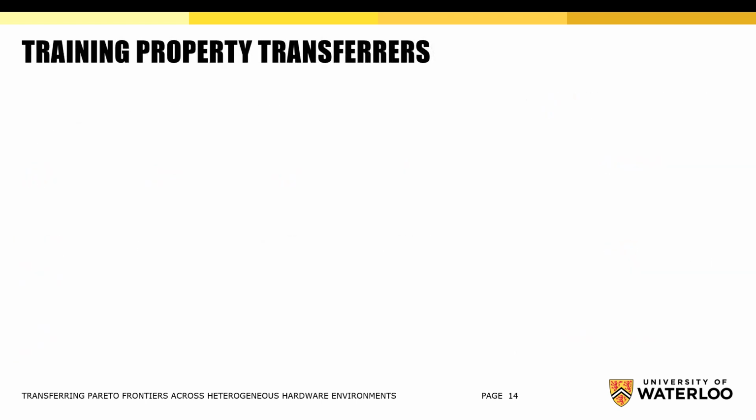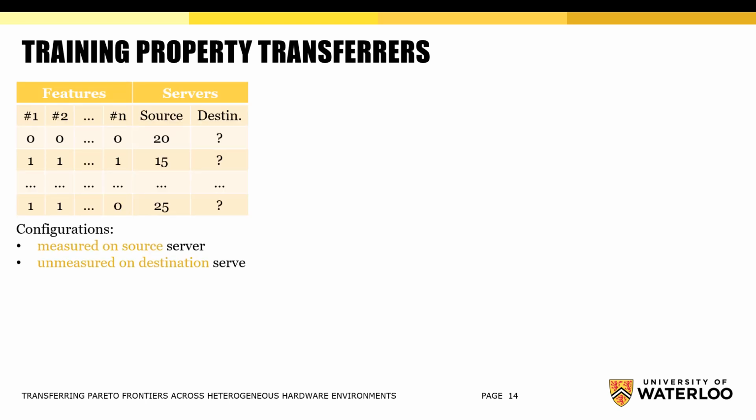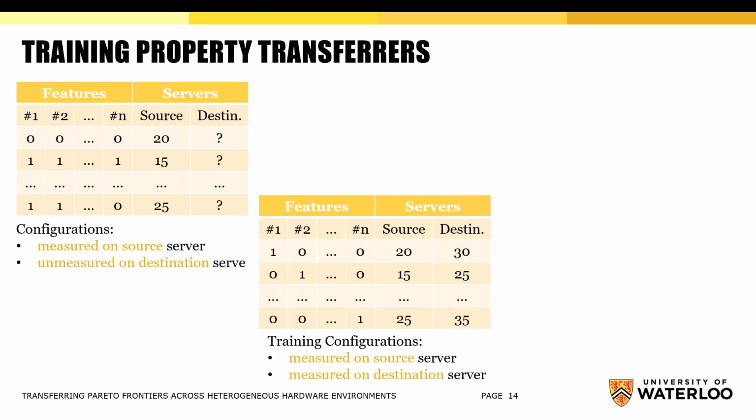So how do we train property transferring models? On the left, you can see a sample of configurations with unknown property values on the destination server. On the bottom, you see a sample of configurations with measured property on both source and destination servers. We build a property transferring model, for example a linear model, based on this sample of measured configurations.